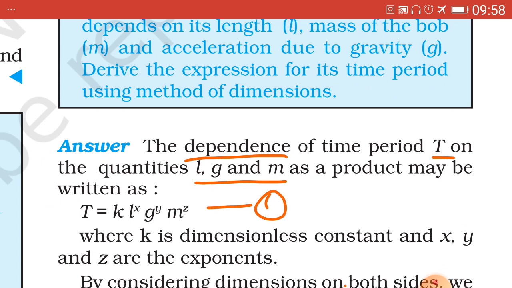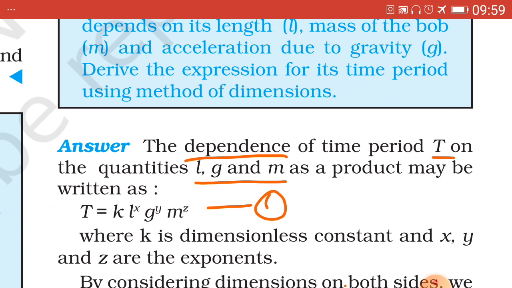Now, as T depends on those 3 quantities only, the above rule can be valid. Therefore, capital T equal to K, proportionality constant, L raised to X, g raised to Y, m raised to Z. In order we have written L, g, m. If you change the order g, m, L, then accordingly X, Y, Z has to be written, or small letters a, b, c can be written.